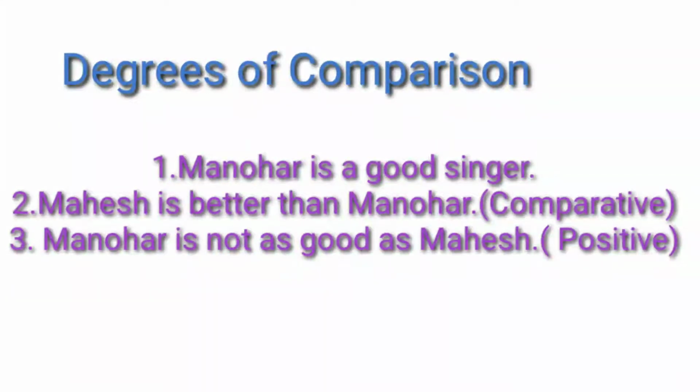When the comparison is between two persons or two things, we have only comparative and positive degrees. When the comparison is among more than two persons or things, then we have another degree of comparison. What is that? Superlative degree. Let's know about it.